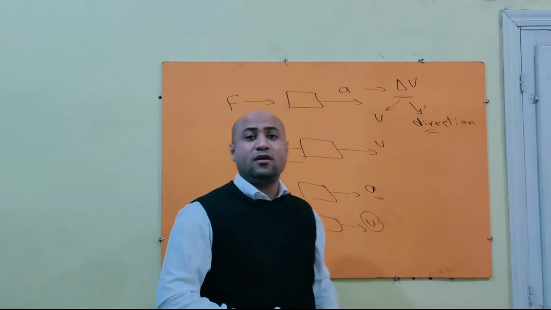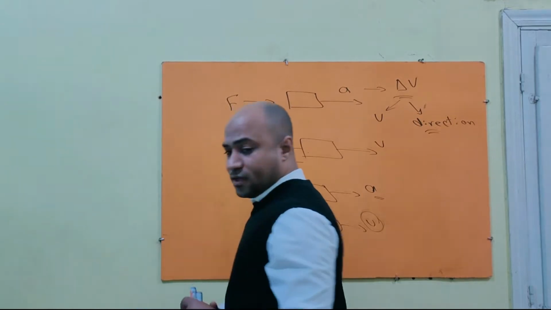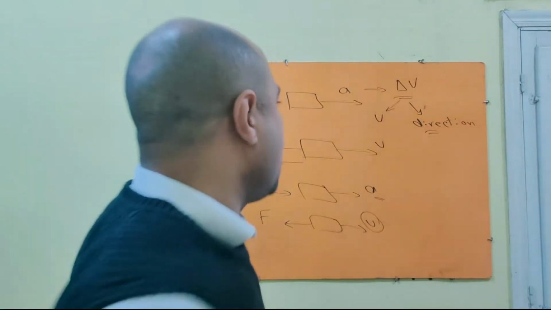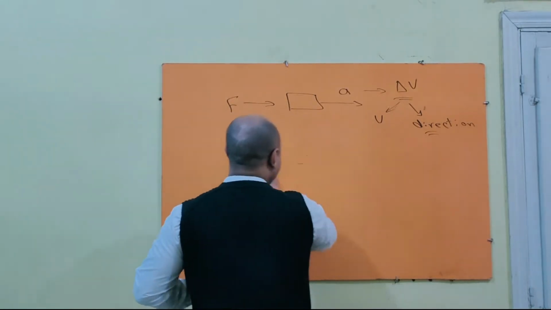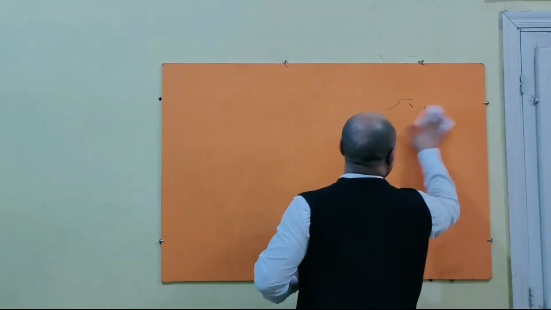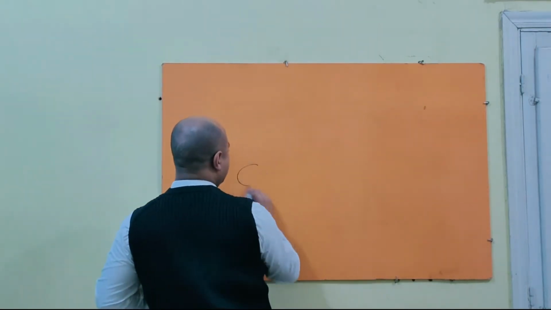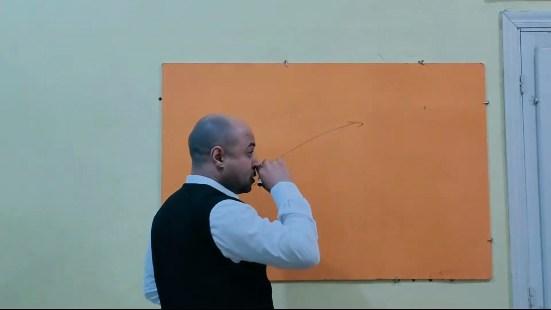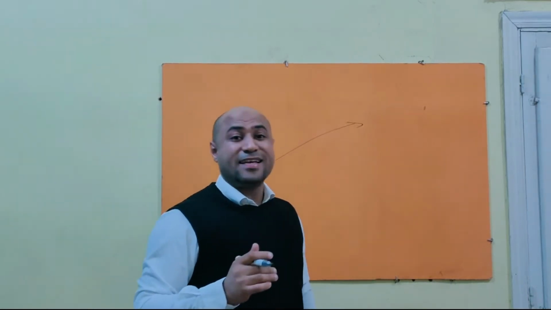If someone throws a ball, for example, and it moves in this direction, the ball doesn't change its direction without an external force.